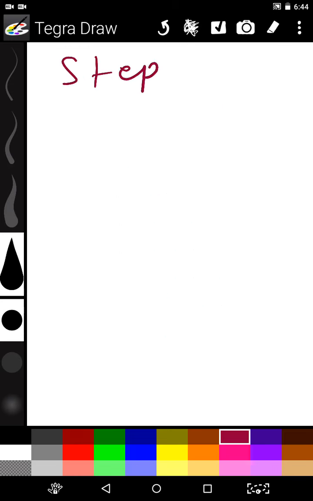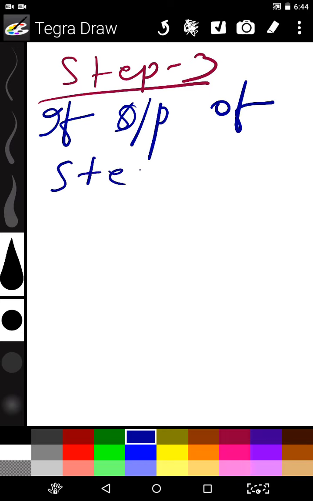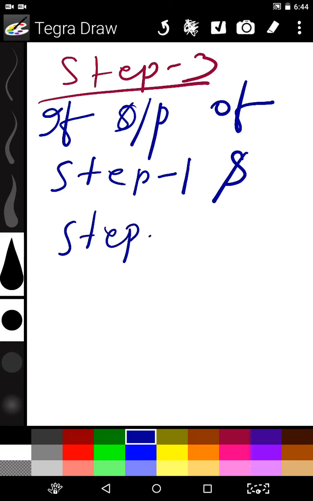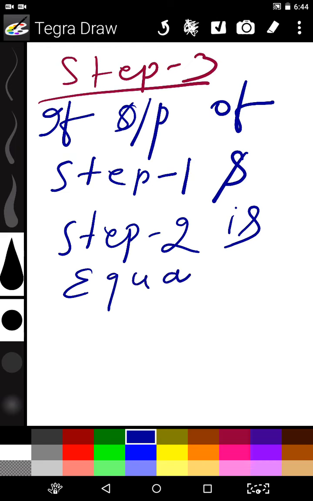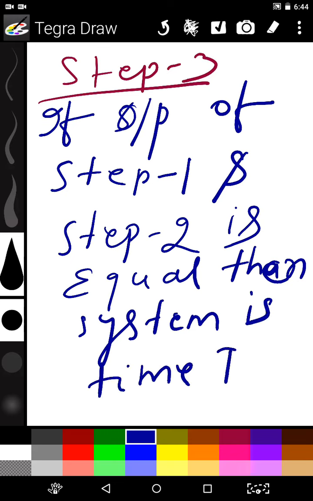Step 3, if the outputs of step 1 and step 2 are equal, then the system is time invariant.